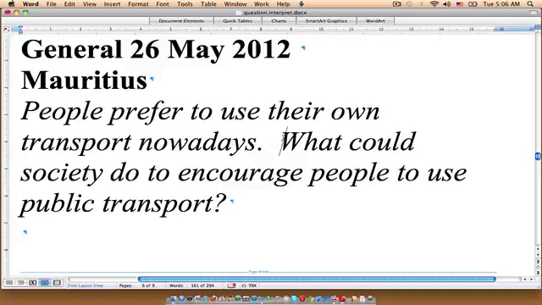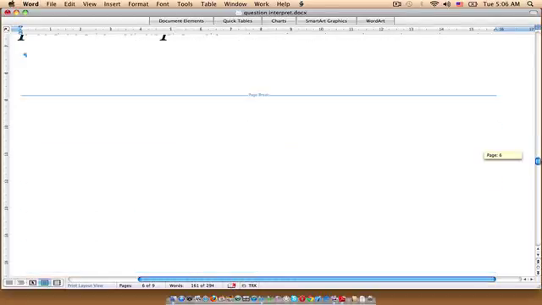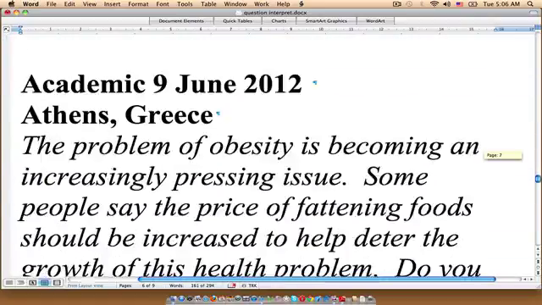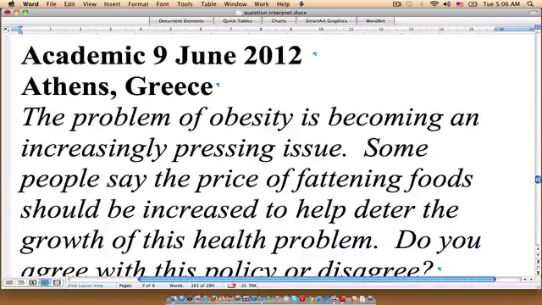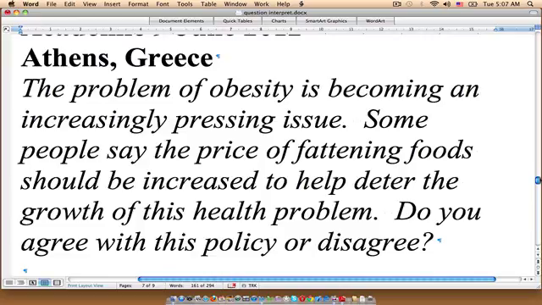So that would be an argument essay structure. Let's go to the next question. This is a question that appeared on the academic exam the 9th of June 2012 in Athens, Greece. The problem of obesity is becoming an increasingly pressing issue. Some people say the price of fattening foods should be increased to help deter the growth of this health problem. Do you agree with this policy or disagree?